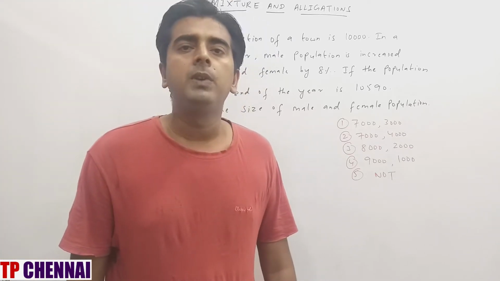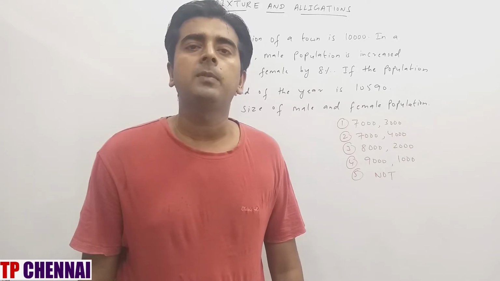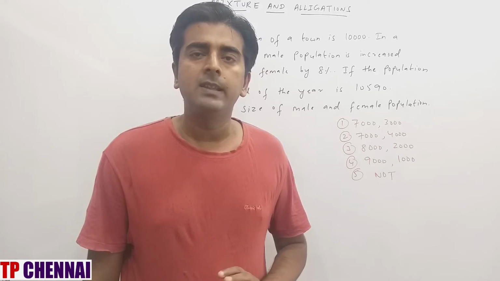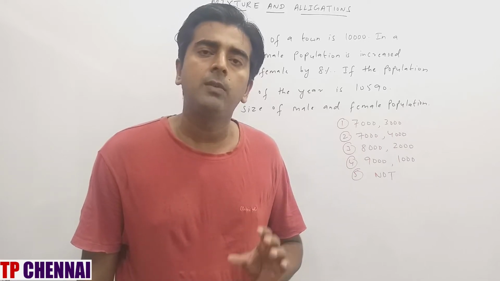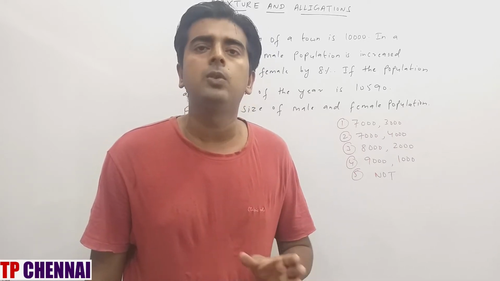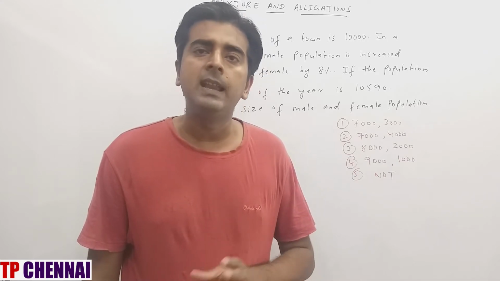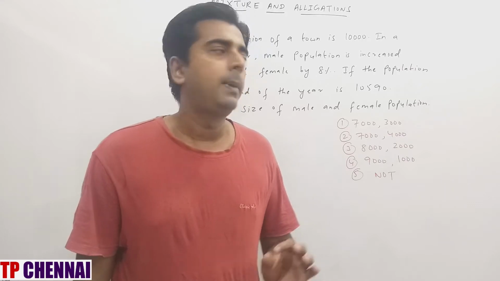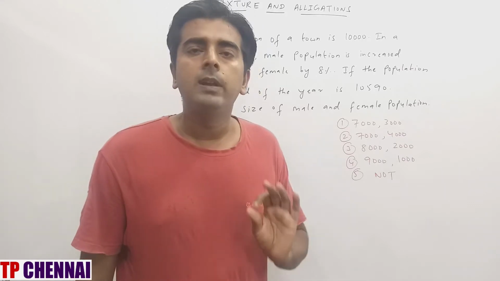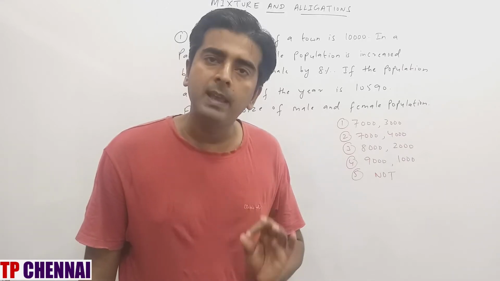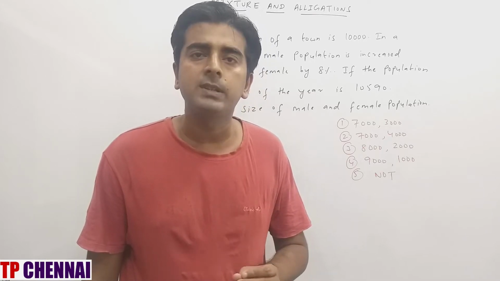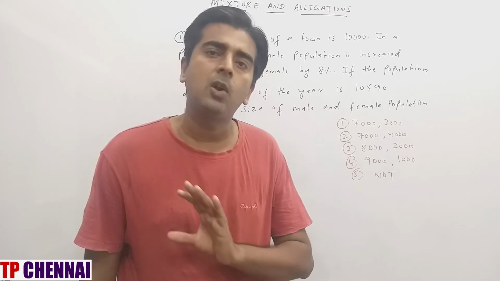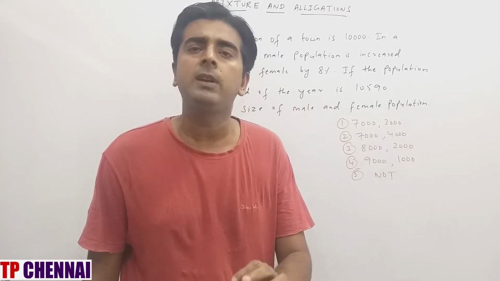So in this video we will see some of the important concepts of mixture and alligation. Alligation is one chapter, or I can say it's one technique, where you can solve some questions of ratio, profit and loss, percentage, alligation and average, or some questions of speed and distance also by using alligation. It's a technique which you can apply in your examination where you can solve the questions quickly, right? Other than that, alligation is not at all a separate chapter. It is a technique or a tool.